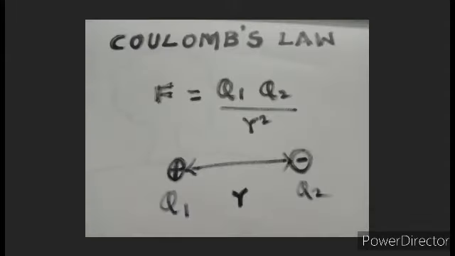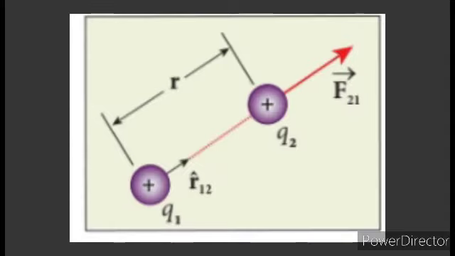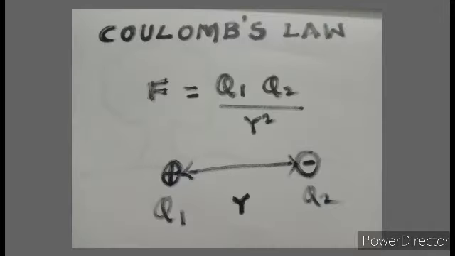We go to the topic Coulomb's law. It is an important 2-mark question. First you learn this formula: F equals Q1 Q2 divided by r square. F is directly proportional to Q1 Q2 divided by r square. Consider 2 point charges Q1 and Q2 at rest in vacuum and separated by a distance of r. The force on the point charge Q1 exerted by another point charge Q2.